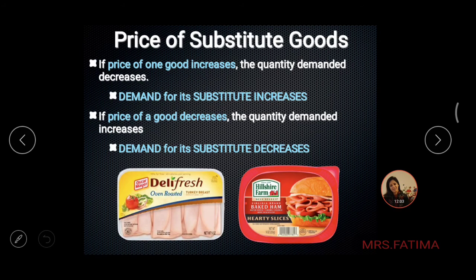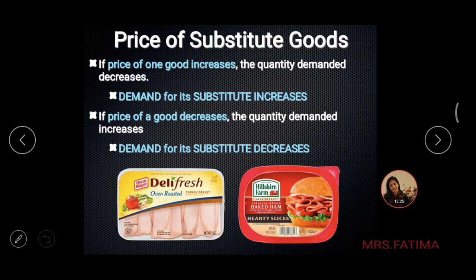Next is prices of substitute goods. If the price of one good increases, for example, if the price of Pepsi increases, the quantity demanded will definitely go down because the price has gone up. Now, because the demand has gone down, Coke stands a better chance of getting more customers because the price is unchanged. So the demand for the substitute will now increase.